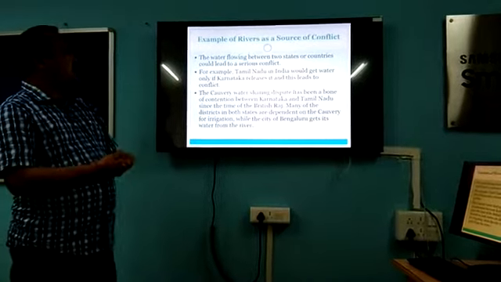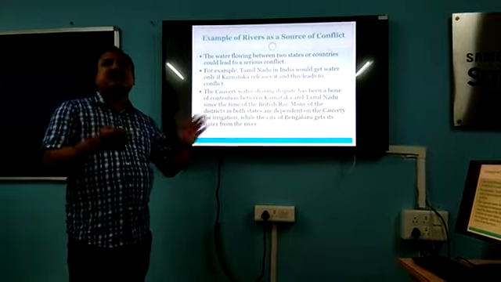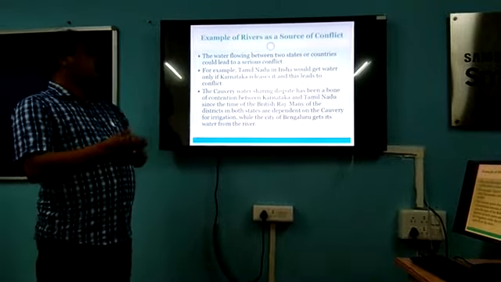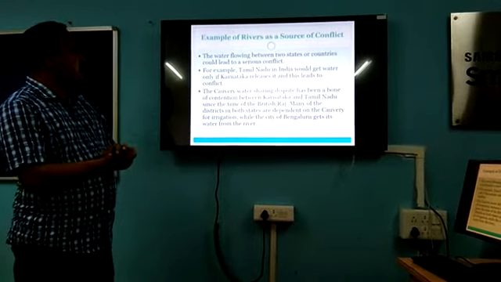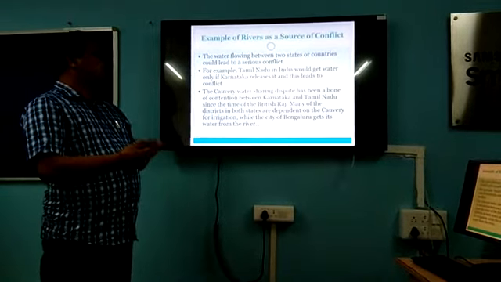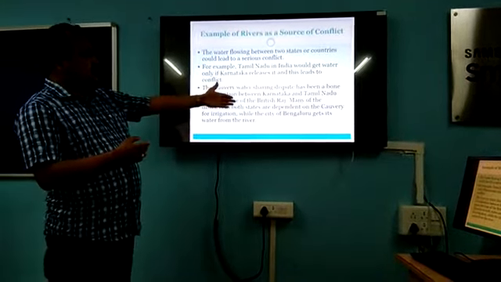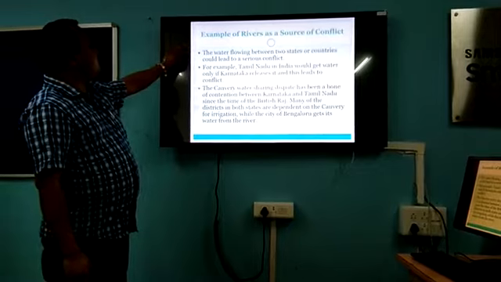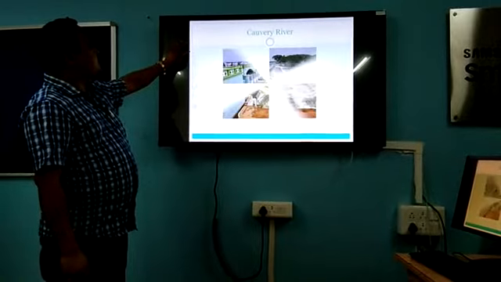The Kaveri water sharing dispute is a very old one. Many people say this conflict has been going on since the time of the British period. Many districts in both states depend on the Kaveri river for irrigation, and even the city of Bangalore depends on water from the Kaveri river. In this case, the government has to take responsibility.